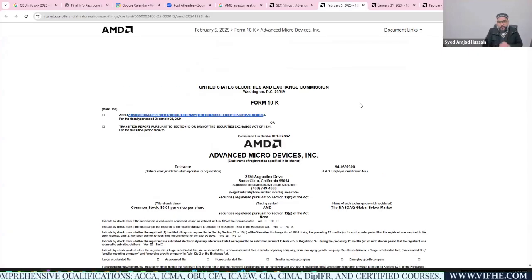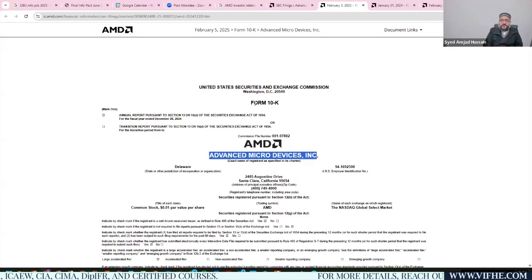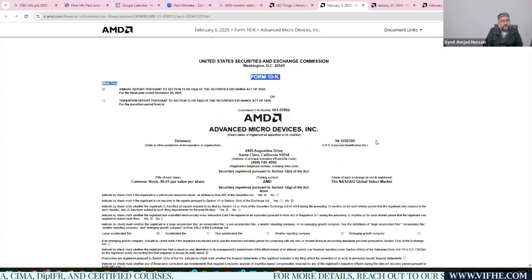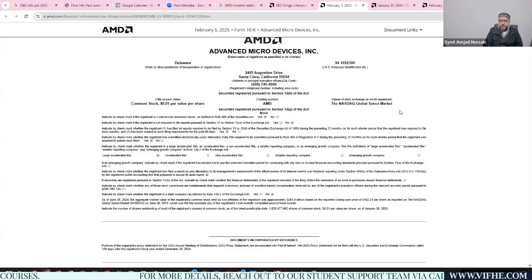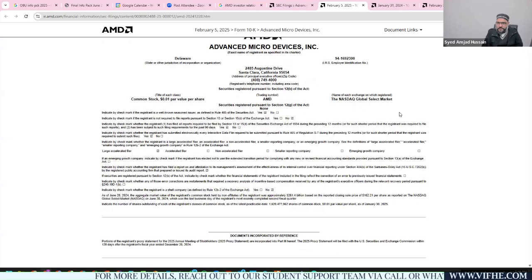Any company listed on NASDAQ or a US stock exchange will have annual report data named Form 10-K in the US. In the UK, for any company listed on the London Stock Exchange, it is named the annual report. So this is the difference.